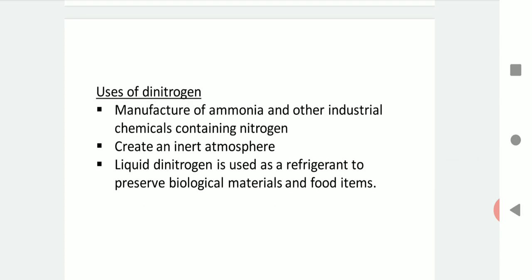Some of the important uses of nitrogen are that it is used for manufacture of nitrogen containing compounds, for example ammonia and several other chemicals. Then it can also be used to create an inert atmosphere, and liquid dinitrogen is often used as a refrigerant to preserve several biological materials as well as certain food items.